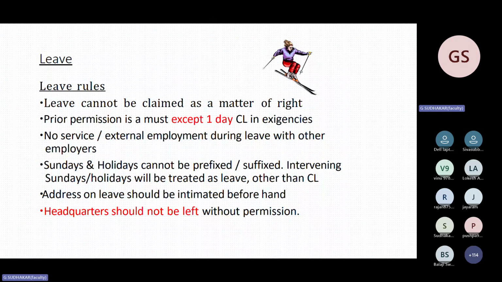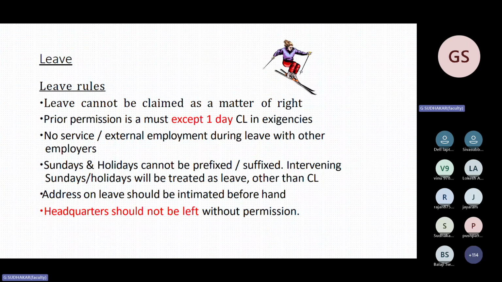What is the maximum CL? What is the maximum earned leave? What is the maximum sick leave? So like this, the questions are going. Many times, scale 1 to 2 and 2 to 3 are getting direct questions from leave rules. First point is very important. One time they asked this question.